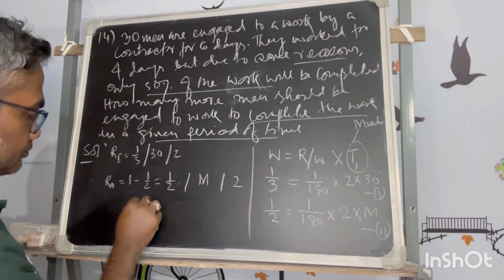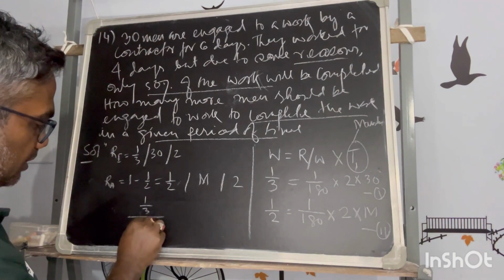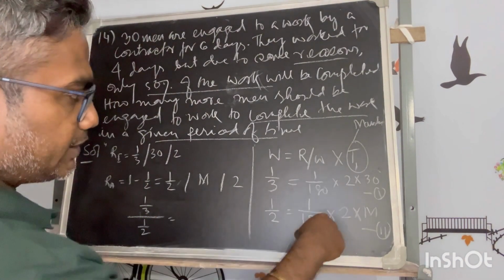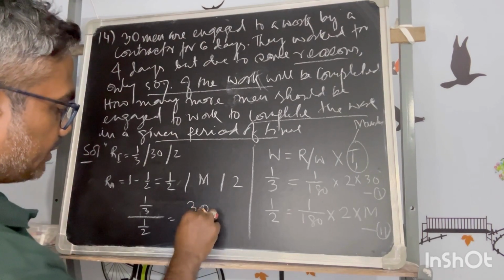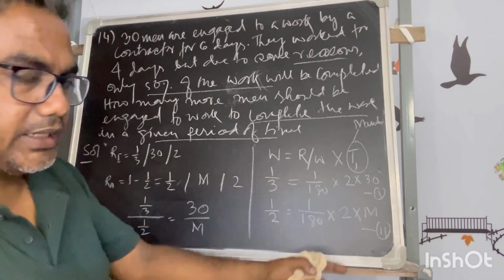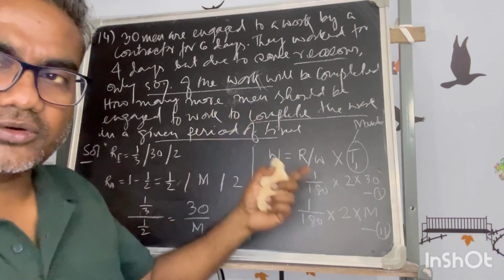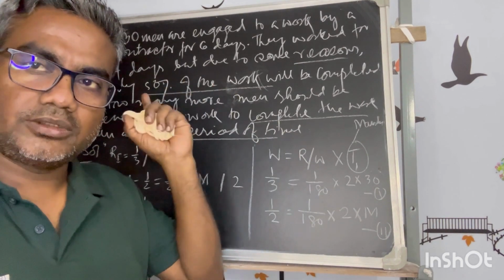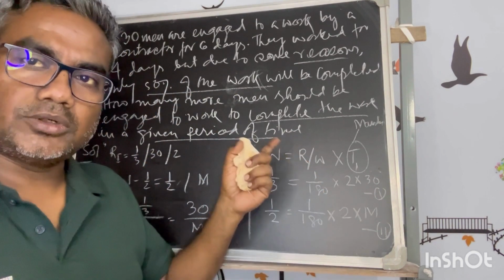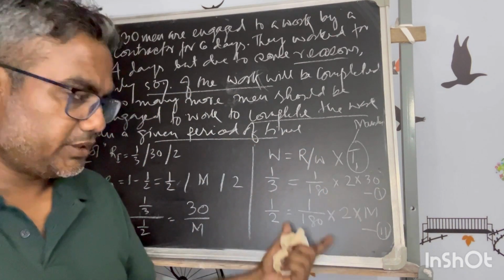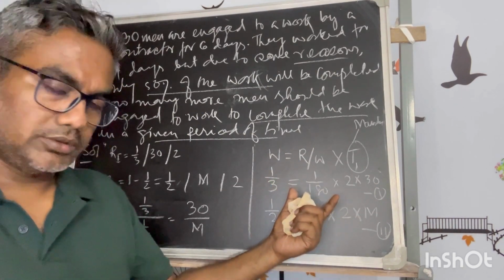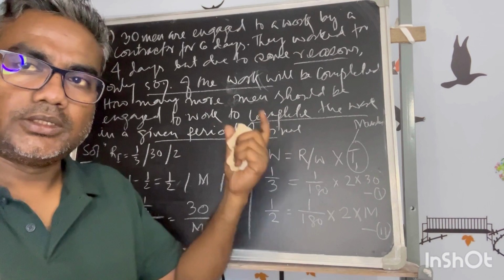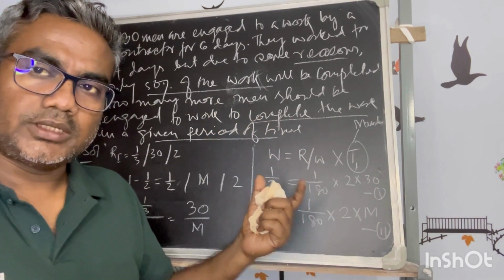Divide 1/3 upon half. On this side the 2 will be cancelled, only remaining is 30 by m. I am doing it by the analytic method. There is a straightforward formula that I have taught in your theory, but I am not adopting that here. I am explaining how that formula is derived while solving this problem, so that your concept is clear and crisp.